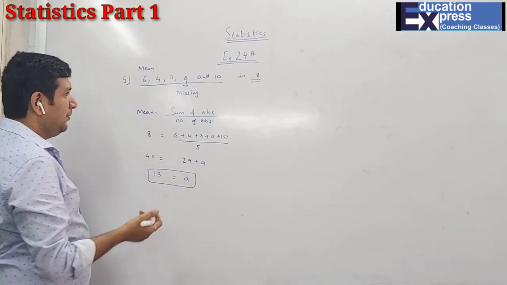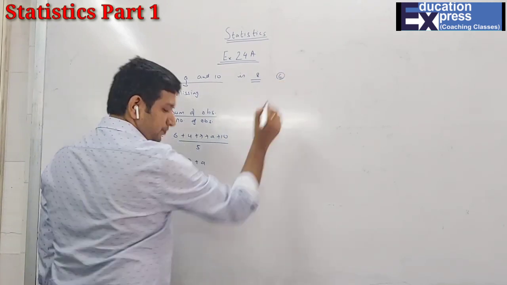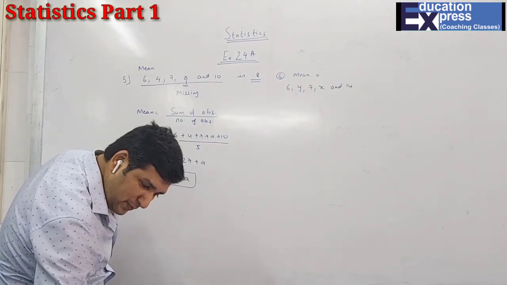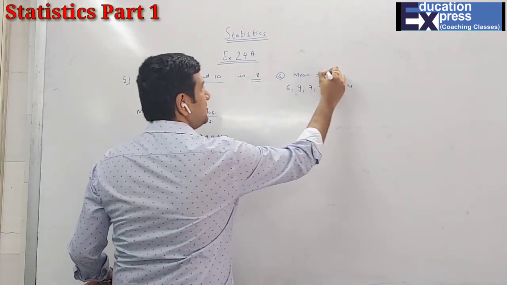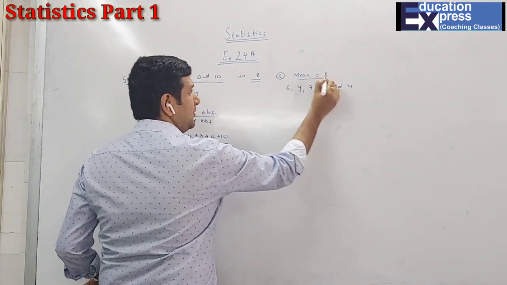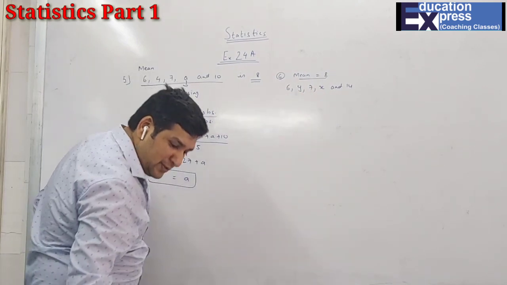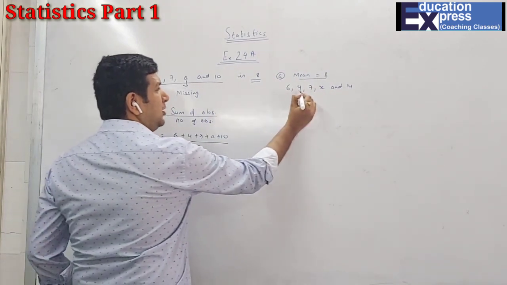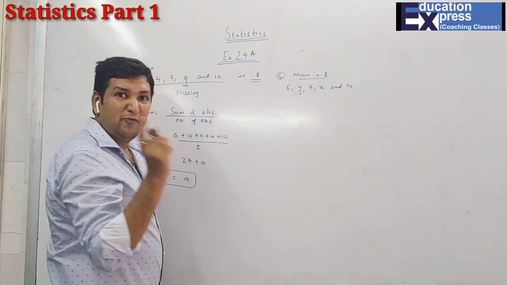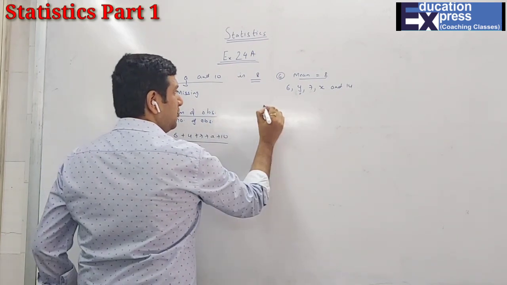Now your question number 6. Express y in terms of x. That means mean is given and here there are two missing observations. So they have mentioned express y. Express y means you have to find the value of y. You have to make y the subject. So first, what is your mean?